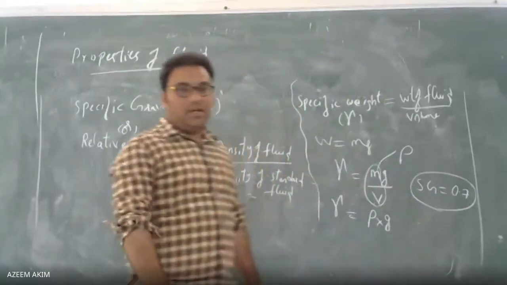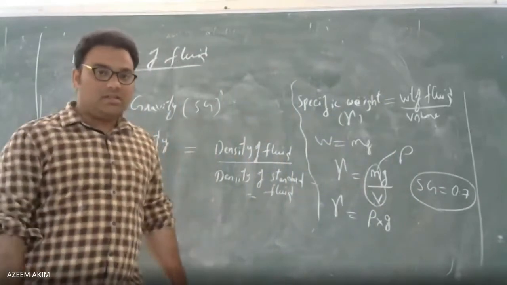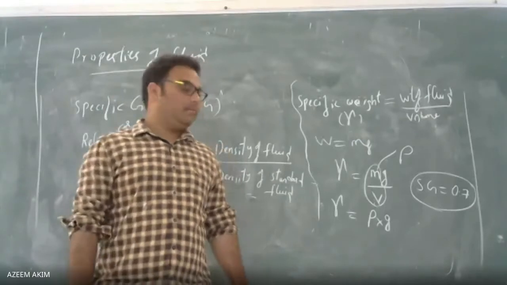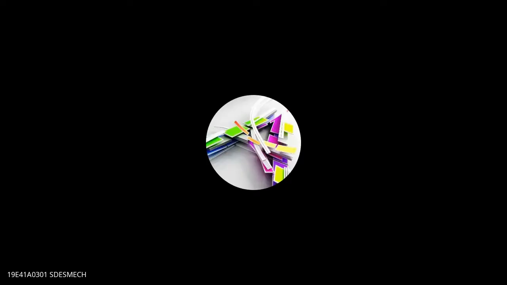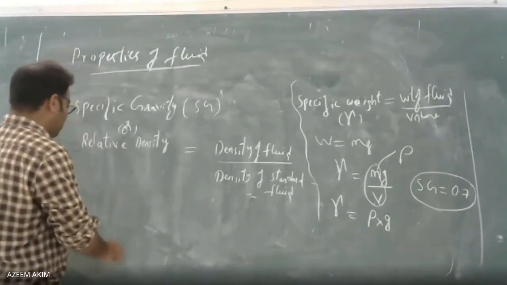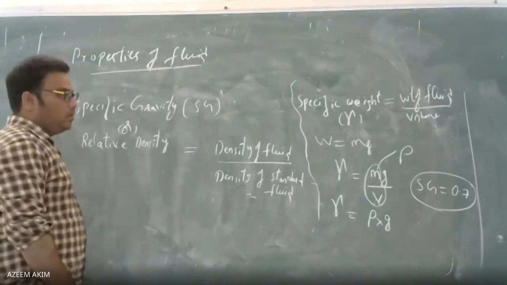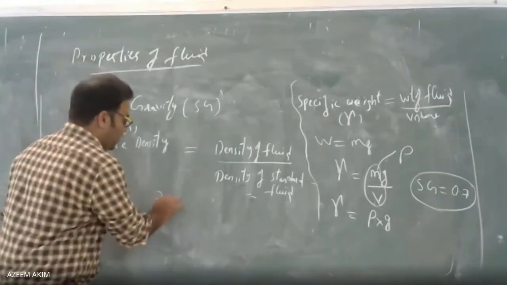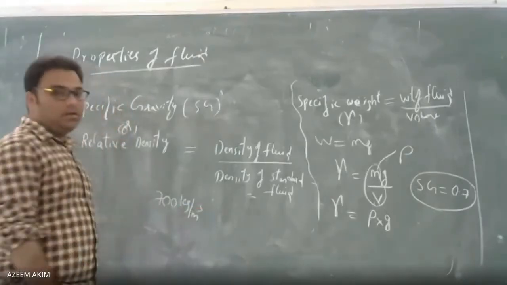What is my question here? The specific gravity of kerosene is 0.7. Now what is the density of the kerosene? 0.7 into 1000. So what is the value? 700 kg per meter cube.